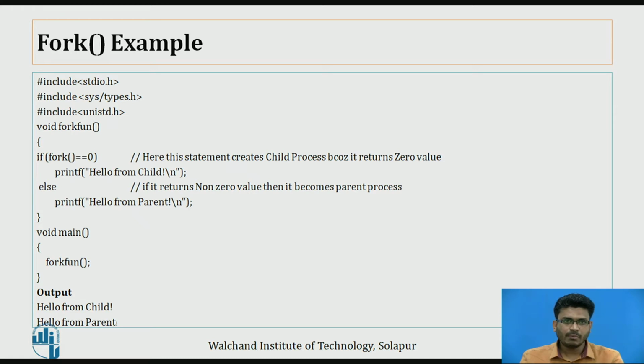Now here we'll come into the else part. If it returns a non-zero value, then it becomes the parent process. Here we have written printf hello from parent. Now when we execute this program, we'll get the output hello from child and hello from parent. That totally depends on the value that is returned by the fork.